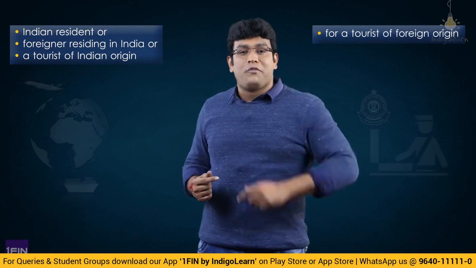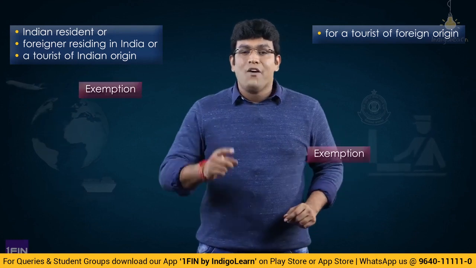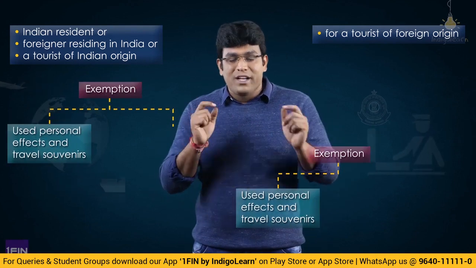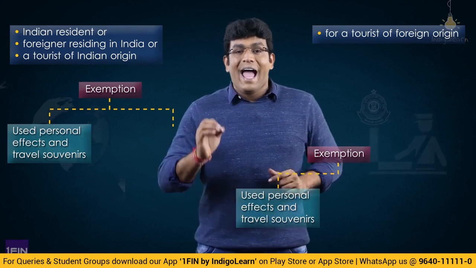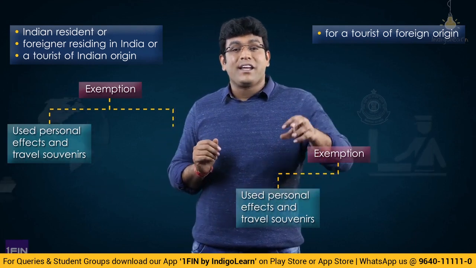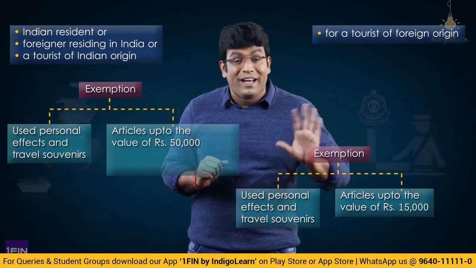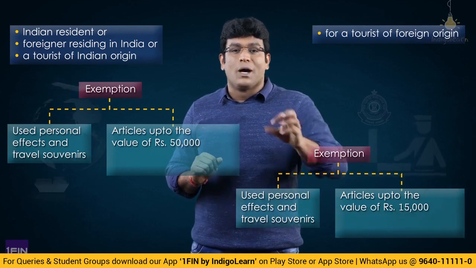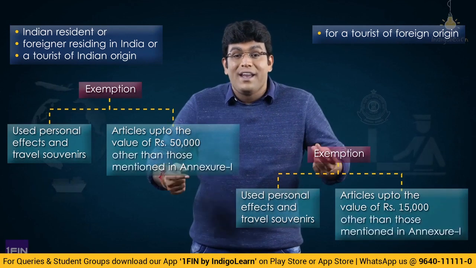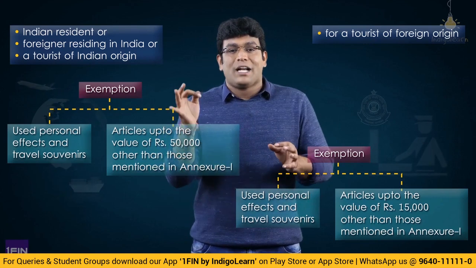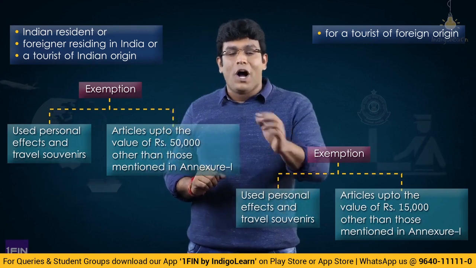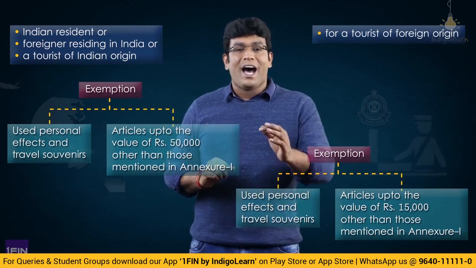On the other side, for a tourist of foreign origin, the story is almost the same. Now let me tell you what the story is for a tourist of foreign origin. The exemption is basically for used personal effects and travel souvenirs, and articles up to a value of 15,000, not 50,000, other than those mentioned in Annexure 1. That means the 15,000 limit will not apply for items given under Annexure 1.